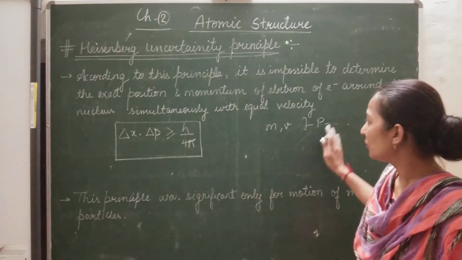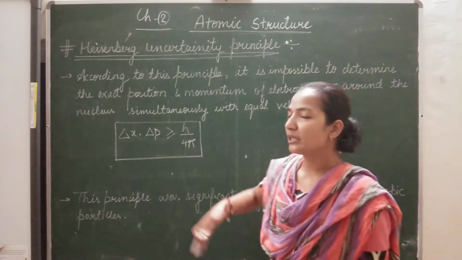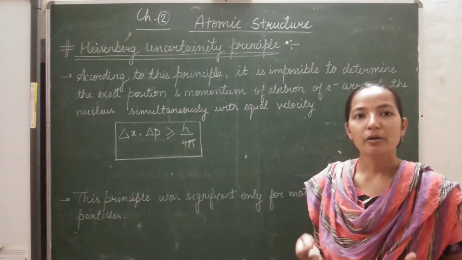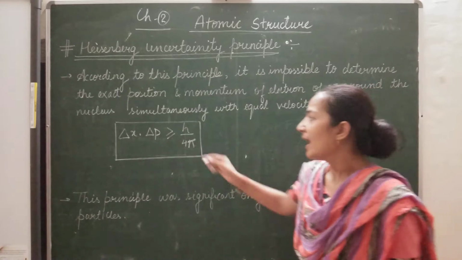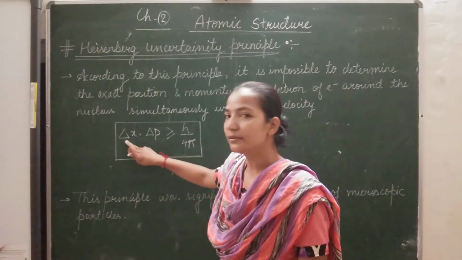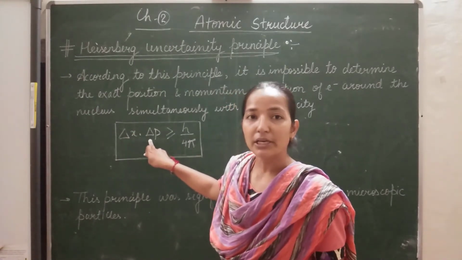He told that during the motion of a microscopic particle, there are a lot of inaccuracies. There is an inaccuracy or error, or we can say uncertainty, in position and an uncertainty in momentum.